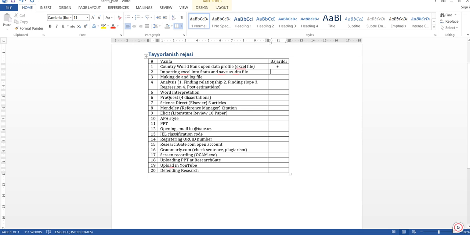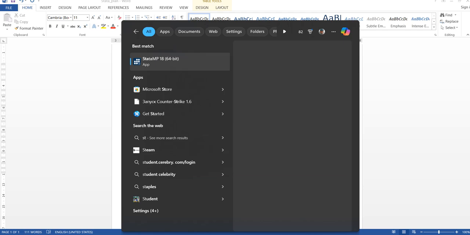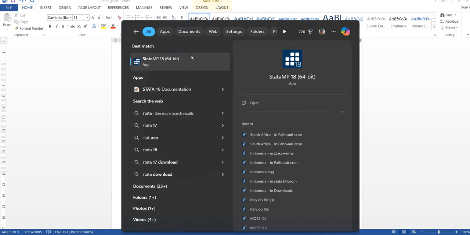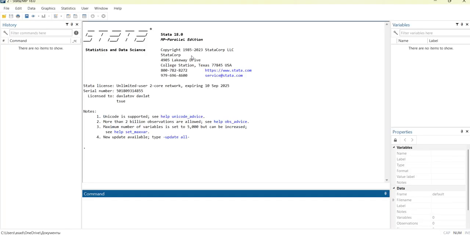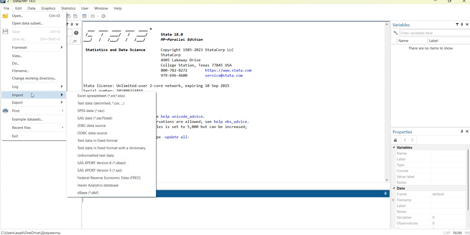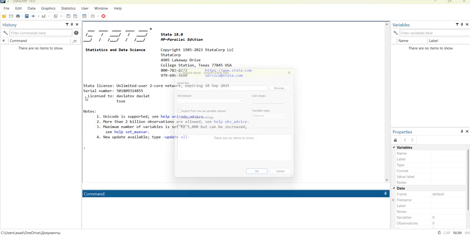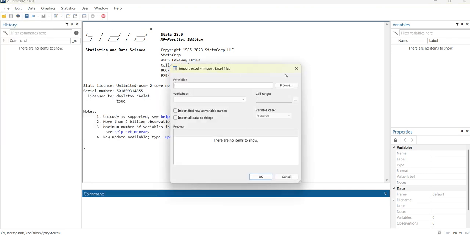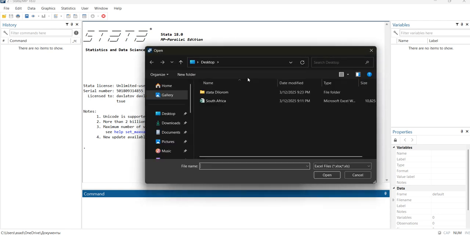And the second thing we are going to do is to open Stata. Wait a minute. So we are going to import our file, if I'm not mistaken. Yes, we are going to browse our file.